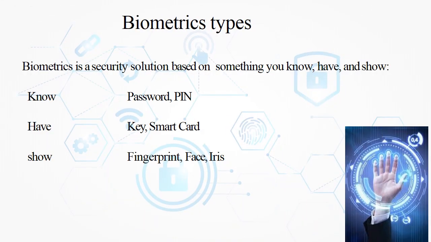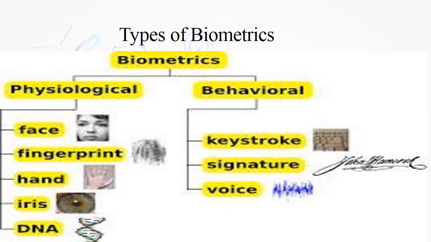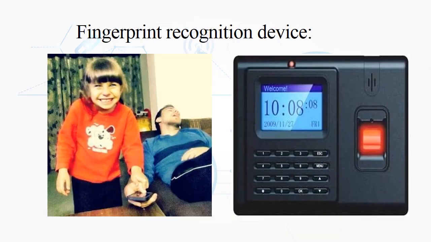Okay, here we have biometric types. What you know: PIN, password. What you have: key, smart card. What you are: fingerprint, face, or iris. So the biometric is classified into two main categories: physiological and behavioral. In physiological, you have face, fingerprints, hand, iris, and DNA recognition, and in behavioral you have keystroke, signature, and voice recognition. Here I am showing you different examples.